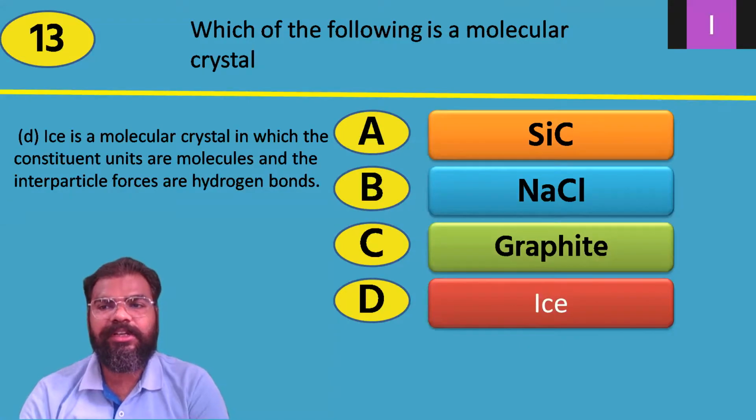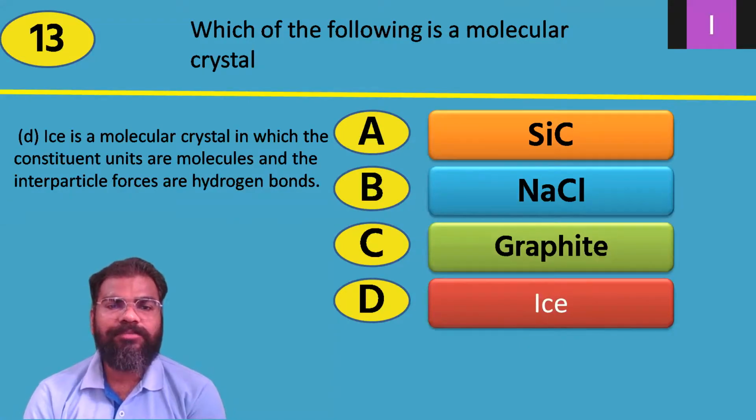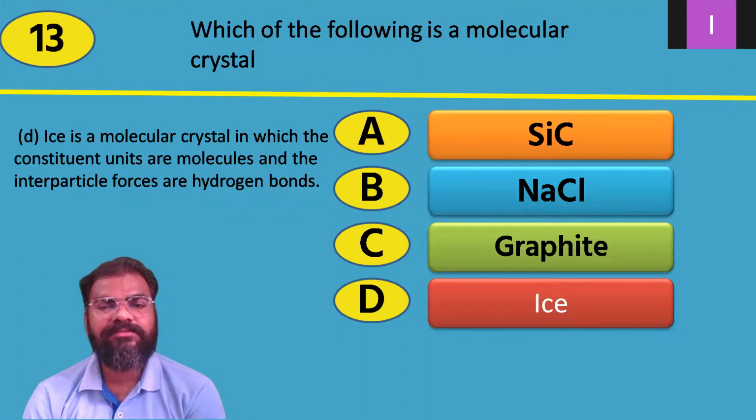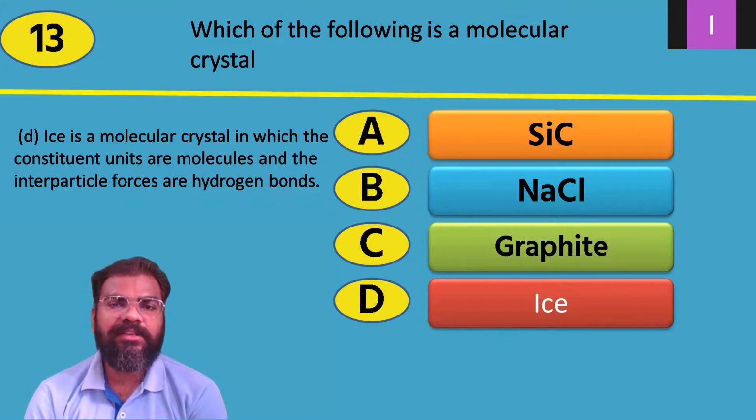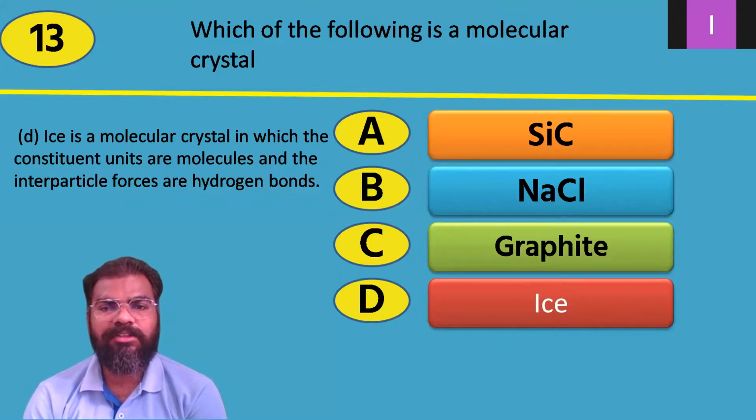Then question number 13: which of the following is a molecular crystal? SiC, that is silicon carbide, NaCl, as we all know the name of it, then graphite, and at the last, ice.